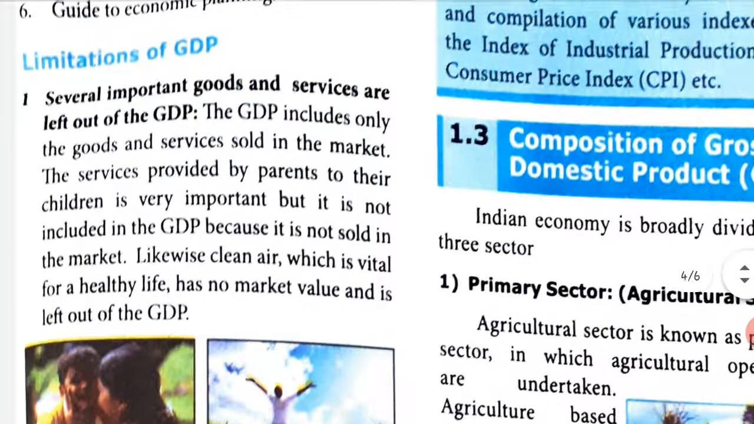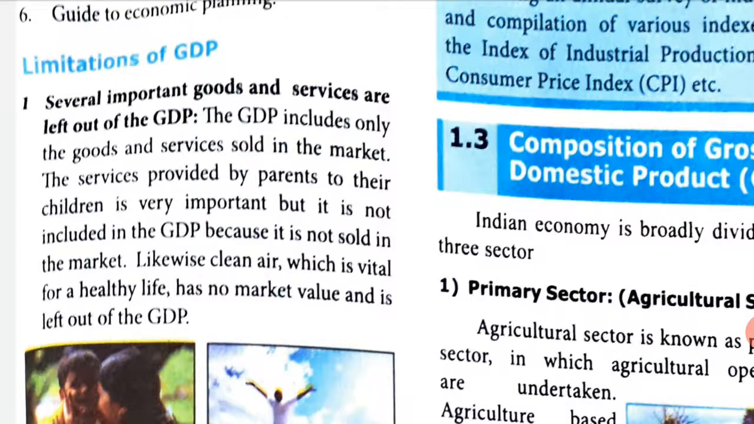Limitations of GDP. So limitation is why you should limit yourself to GDP. Several important goods and services are left out of the GDP. So a few goods are not included in the GDP. The GDP includes only the goods and services sold in the market. The services provided by parents to their children is very important, but it is not included in the GDP. So the activity that your parent does for you is not included because it is not sold in the market. The activity is within your house, so it is not sold.